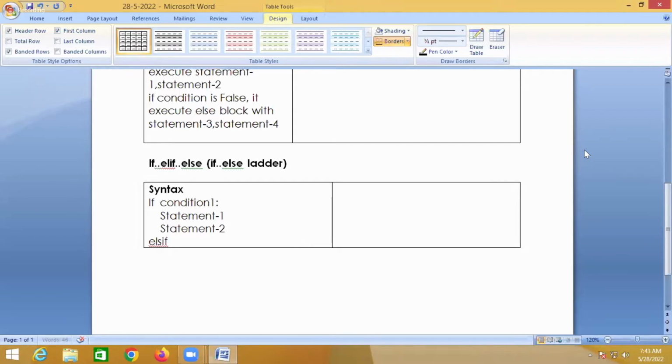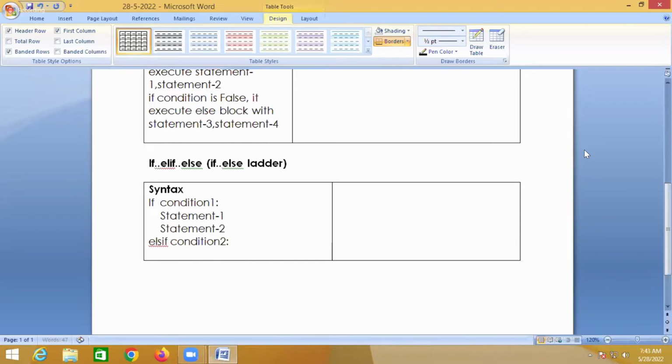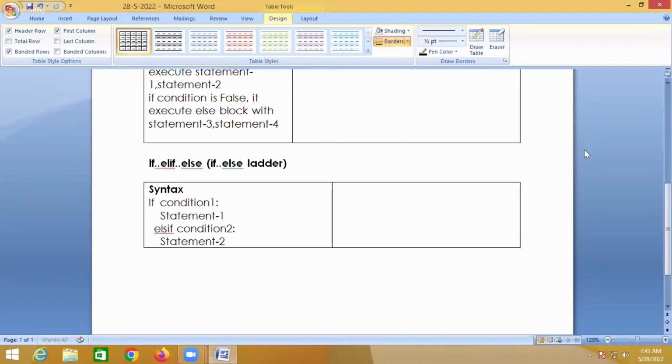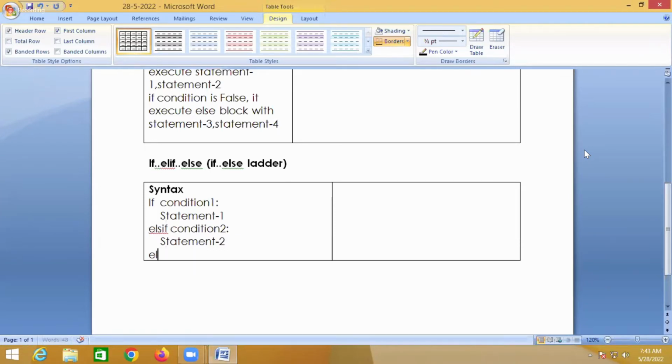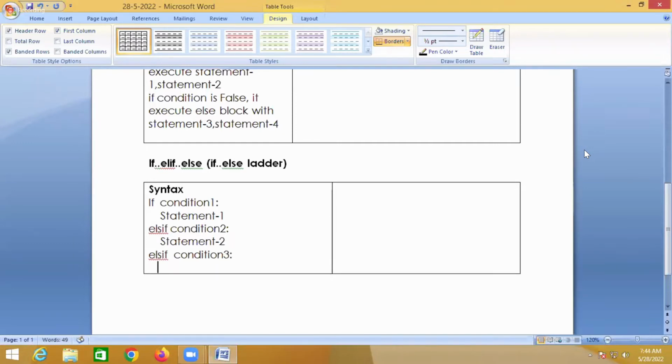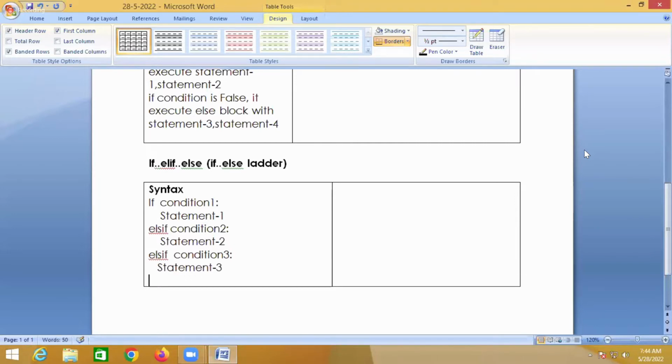Now this is condition 1, else if condition 2, you write some statements, statement 2, and else if you check one more condition, condition 3, then you execute statement 3.